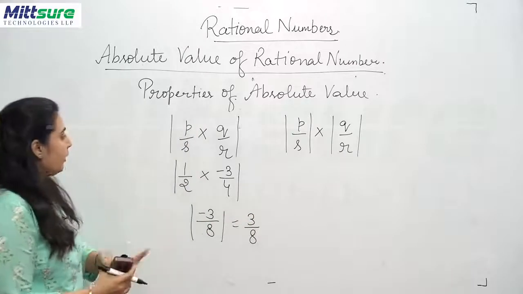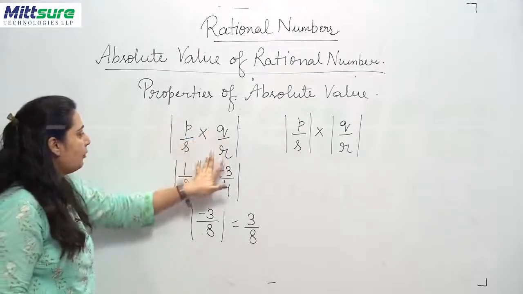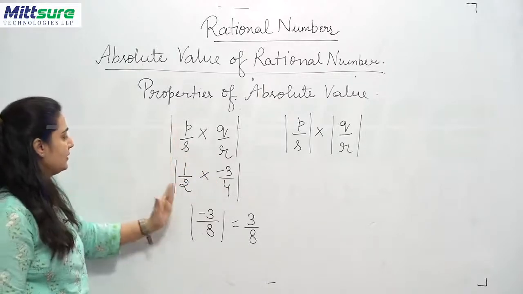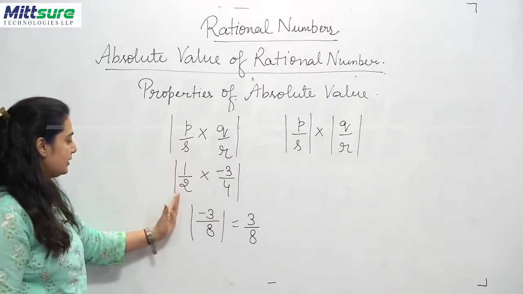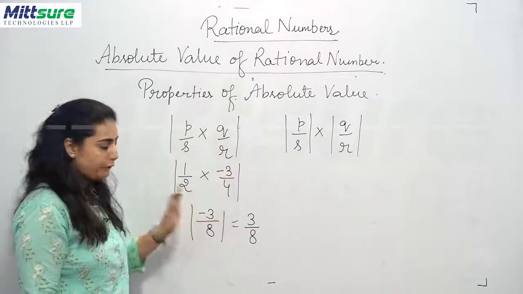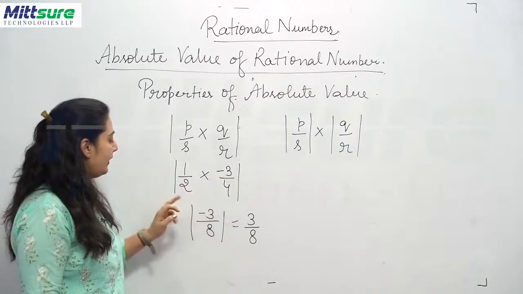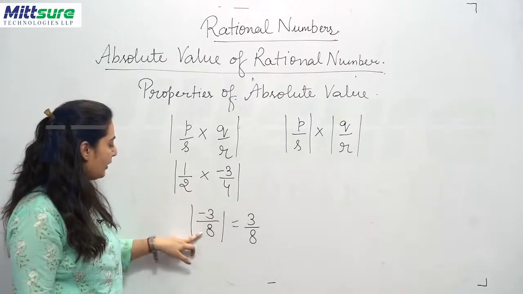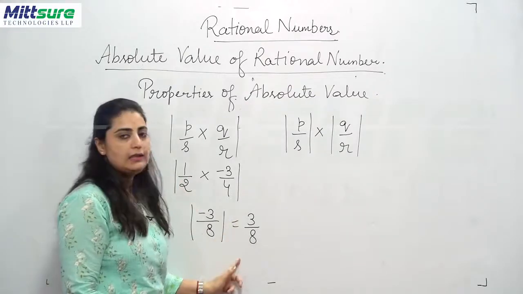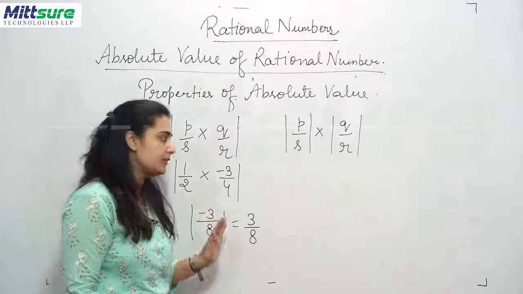Fine. What I did, P upon S, Q upon R are two rational numbers. The value of P upon S is 1 upon 2 as I have taken. Q upon R is minus 3 upon 4. When these were multiplied, I got the result minus 3 upon 8. The absolute value of minus 3 upon 8 is 3 upon 8, that is positive. Clear?